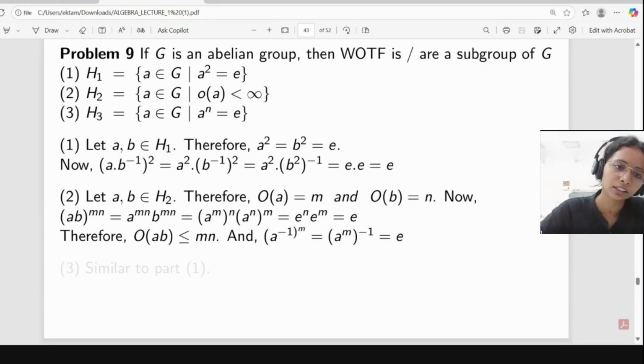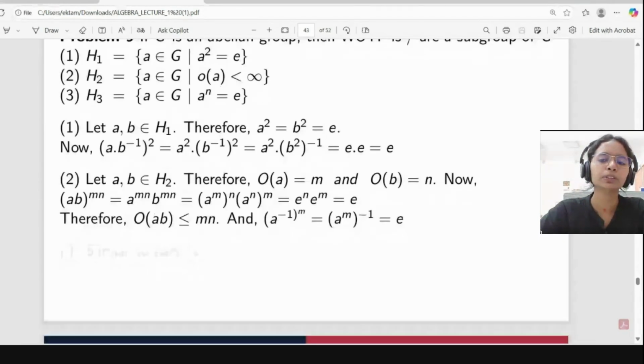And similarly we did it with the help of the two-step test. First we checked the closure property. Second we are doing the inverse property. So A inverse to the power m is equal to A to the power m inverse, which is equal to E inverse, and the inverse of the identity element is the identity only. And for the third option, this is similar to option number 1 only, because here n is a fixed number. So in place of 2 we need to put n.